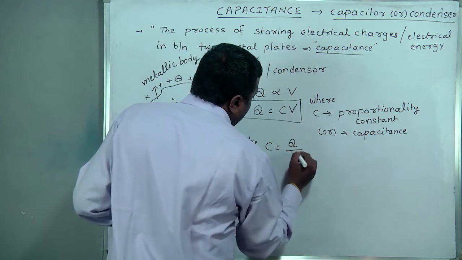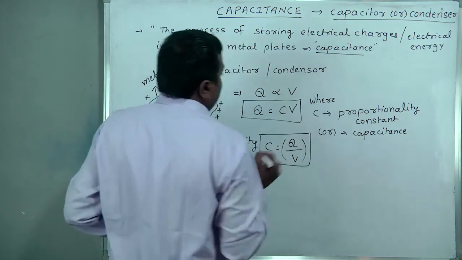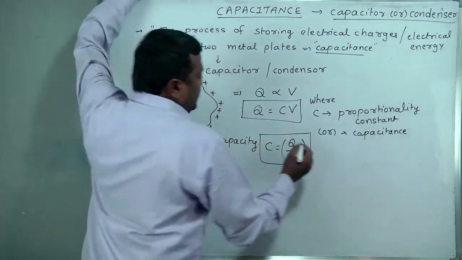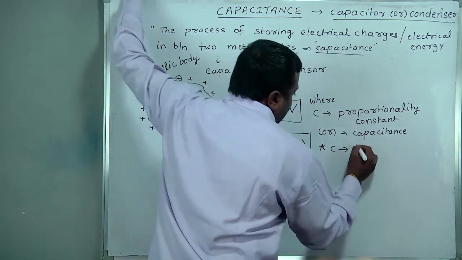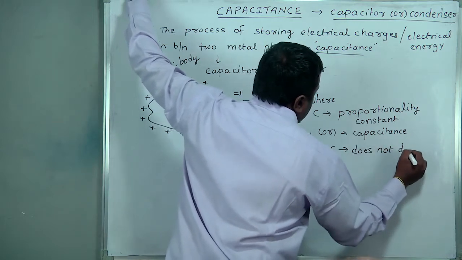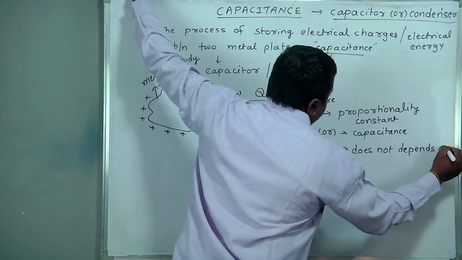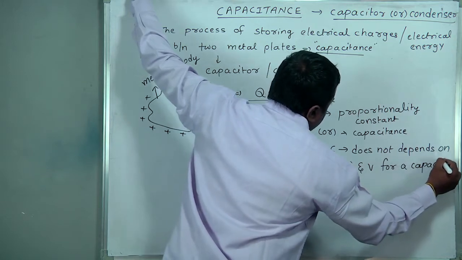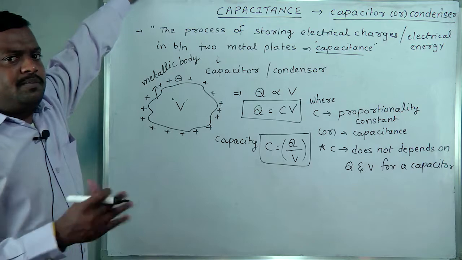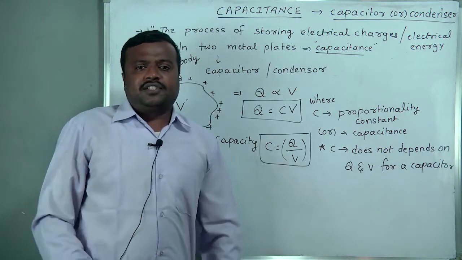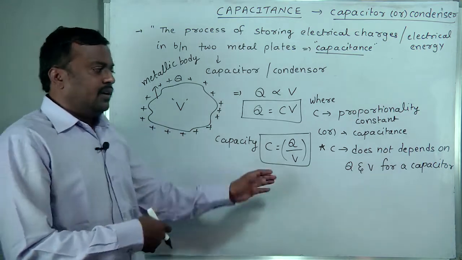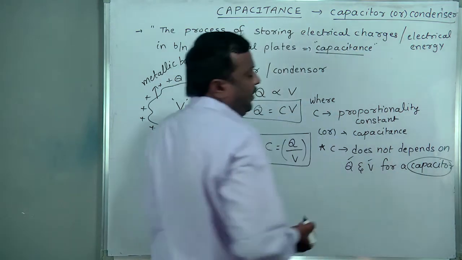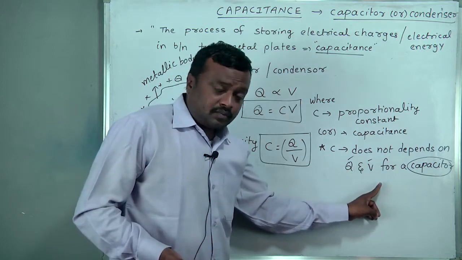C is equal to Q by V. This is the basic fundamental formula related to capacity, but there is a very important point here: capacitance C does not depend on Q and V. For a capacitor, whether it is cylindrical, spherical, or parallel plate, as we will discuss in continuation, the capacity will not depend on Q and V.